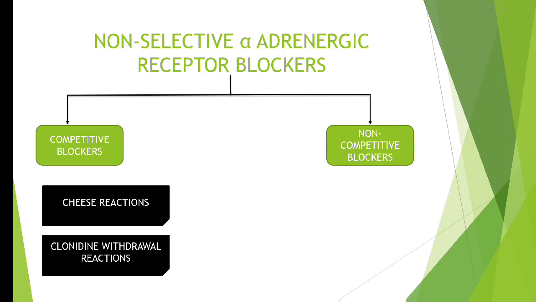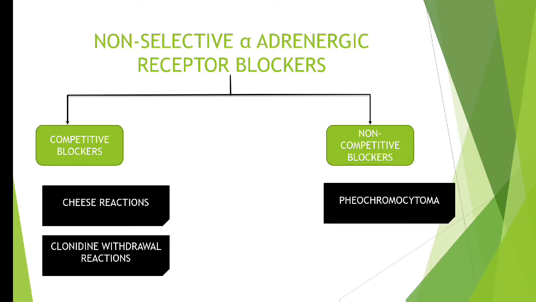Okay, so in these two cases there will be severe hypertension, but it will not be for a longer duration. For a short time there will be severe hypertension. Therefore we can treat these two problems with the help of a competitive blocker. Whereas a non-competitive blocker can be used in case of pheochromocytoma. Okay, now we'll see these one by one.